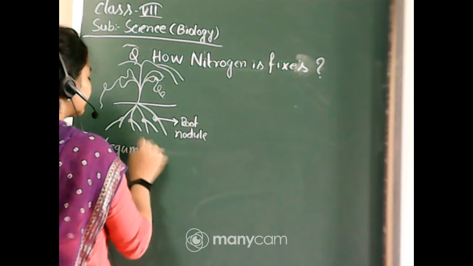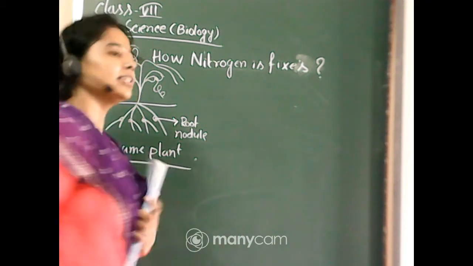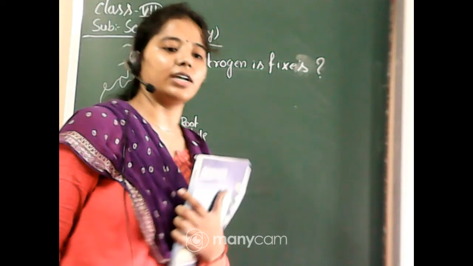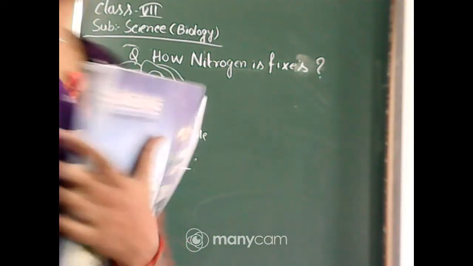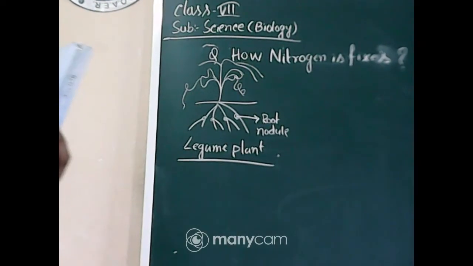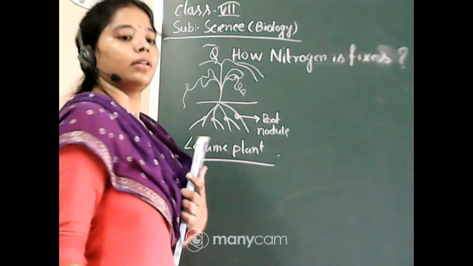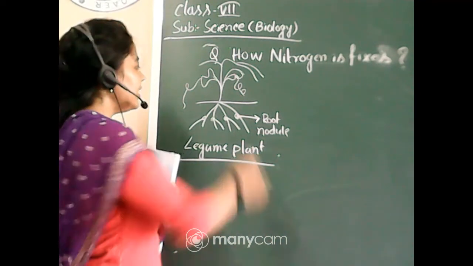Legume plants, you know, pulses, beans, are such legume plants. So here these are the root nodules.